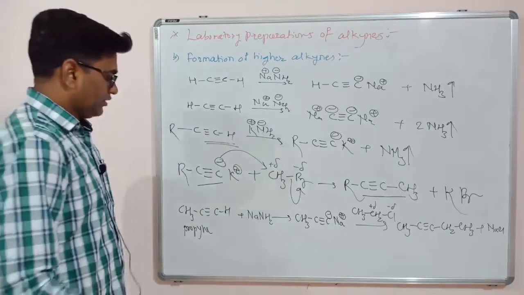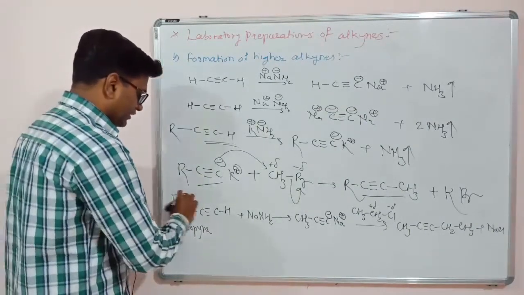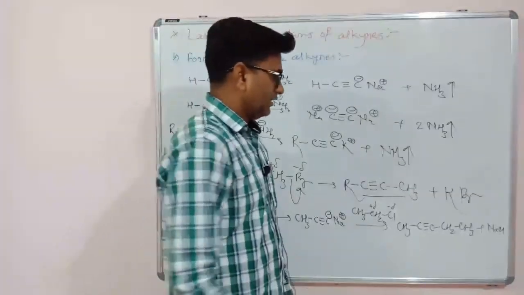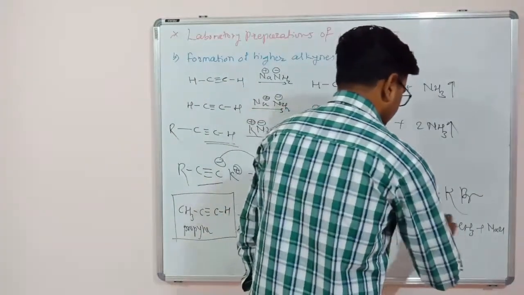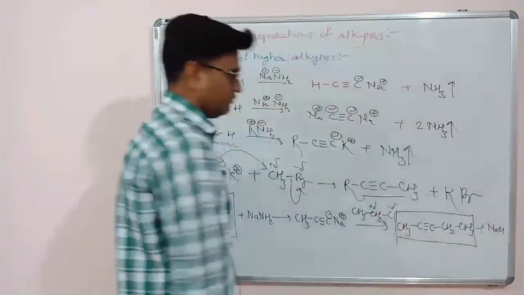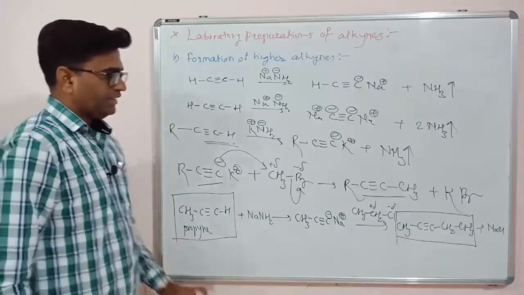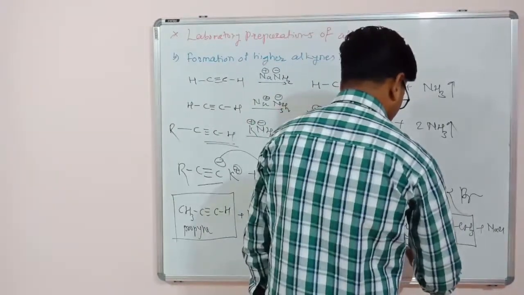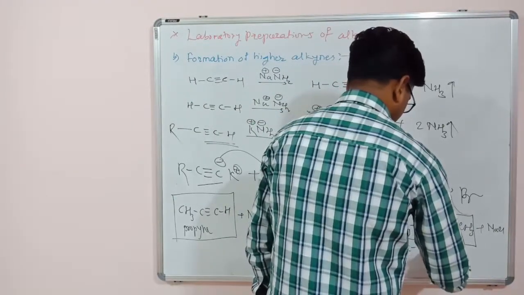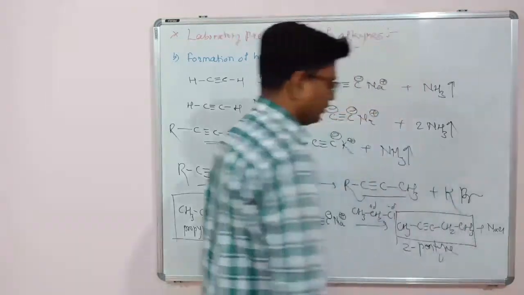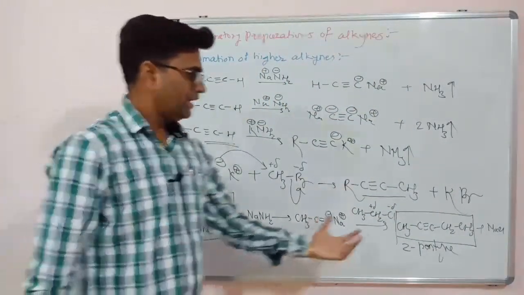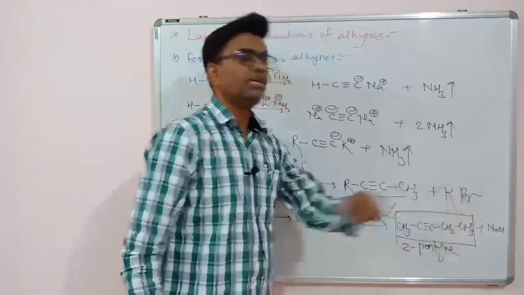So see here, if you started with a 3 carbon alkyne, and because of this alkyl halide, we will end up with a product with 5 carbons. The name of this molecule is 2-pentyne. So starting with a 3 carbon alkyne we ended with a 5 carbon alkyne.